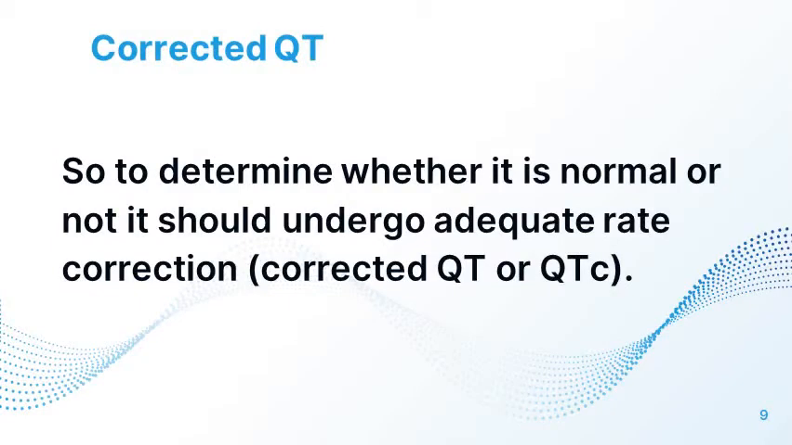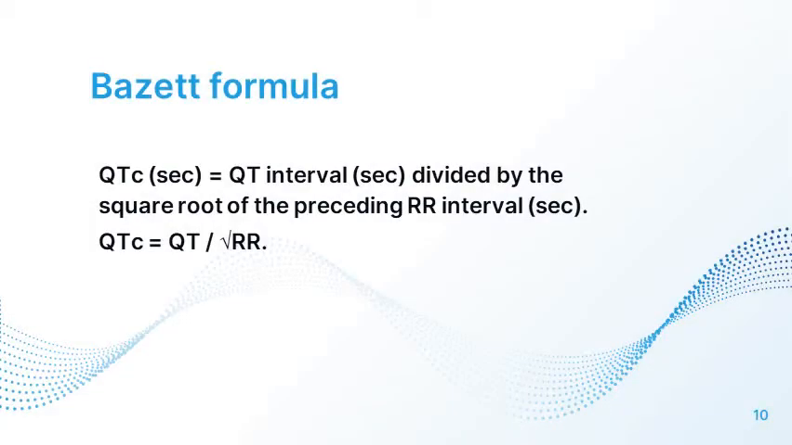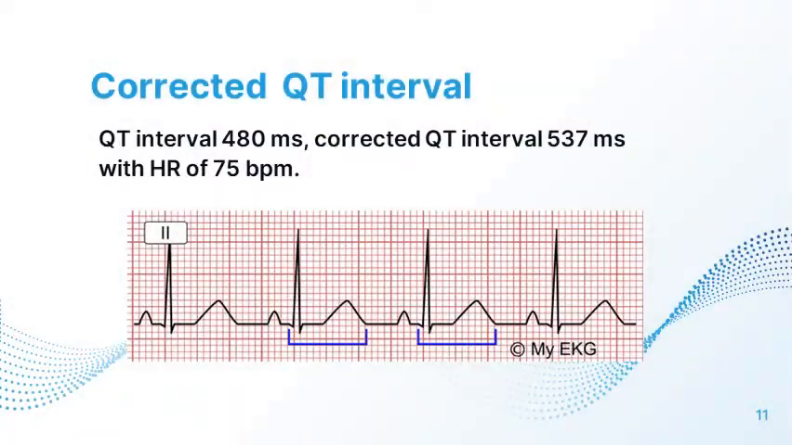So to determine whether it is normal or not, it should undergo adequate rate correction, known as the corrected QT interval. It is calculated using Bazett's formula. It is nothing but the QT interval divided by the square root of the preceding RR interval in seconds. So in this ECG, the actual calculated QT interval was 480 milliseconds, but the corrected QT interval was 537 milliseconds with a heart rate of 75 beats per minute.